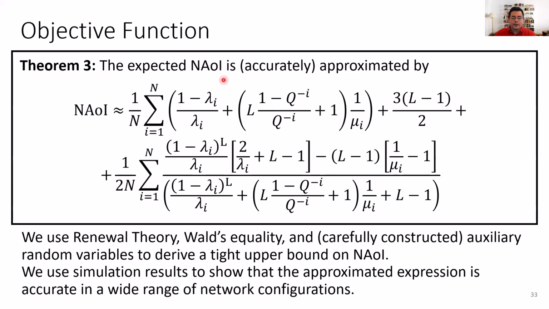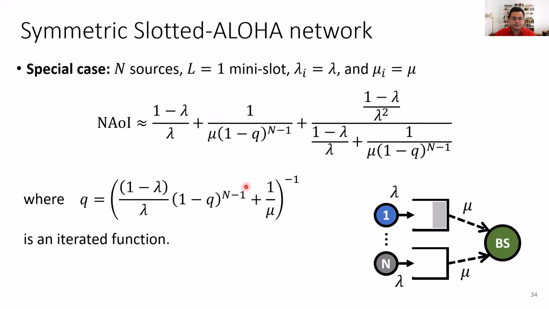The expected network age information is accurately approximated by this expression here. And it's not really important to parse this expression. I just wanted to point out that in the paper, we use renewal theory, Wald's equality, and we carefully construct auxiliary random variables in order to derive this tight upper bound on the network age information. Next, we're going to use simulation results to show that this approximated expression is actually accurate.